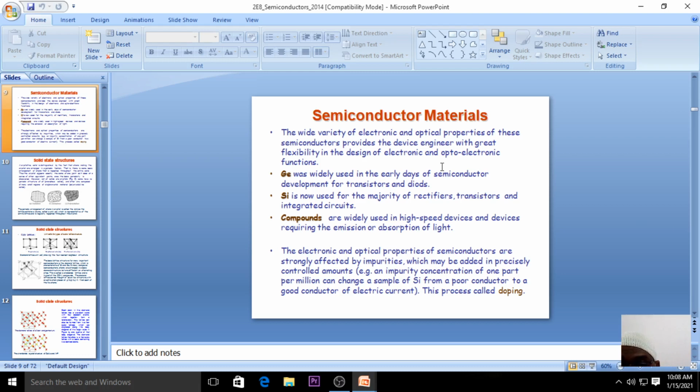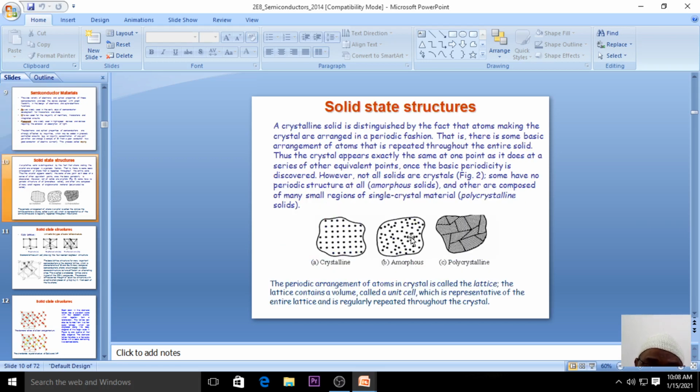In previous days germanium was widely used in transistors and diodes. Now we use silicon more when compared with germanium. Silicon is used for the majority of rectifiers, transistors, and integrated circuits, right? These compounds are very high speed devices, and these devices require emission and absorption of light, right? So the electronic and the optical properties of semiconductors are strongly affected.